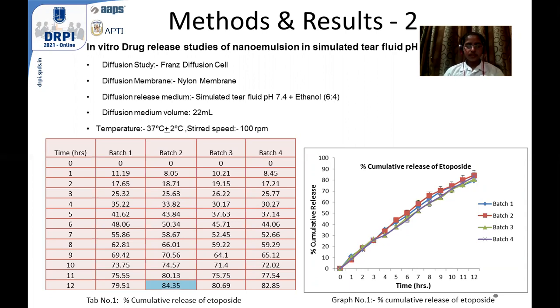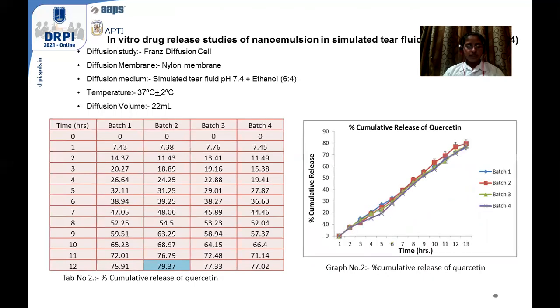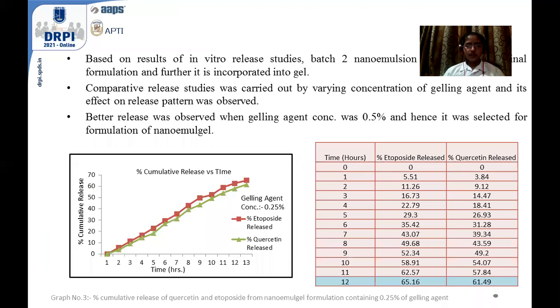These are the observations of percent cumulative release of etoposide. We can observe that batch 2 has the highest percent release, which is about 84% at the end of 12 hours. Next is the percent cumulative release of quercetin. The highest was observed in batch 2 at the end of 12 hours, that is 79%. And hence, based on these in vitro release studies, batch 2 of nanoemulsion was further selected in order to incorporate the gel.